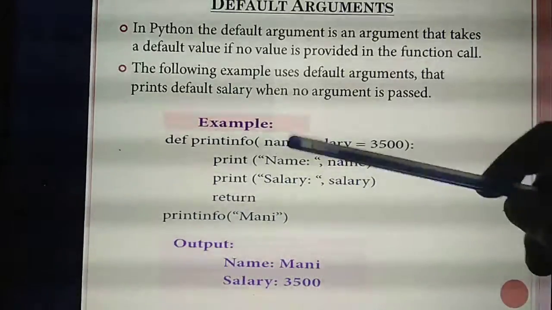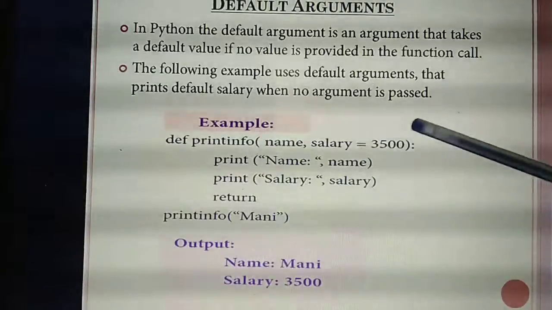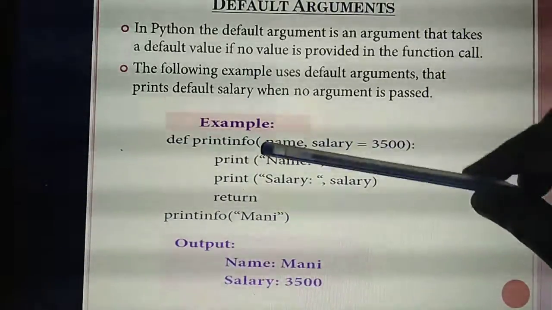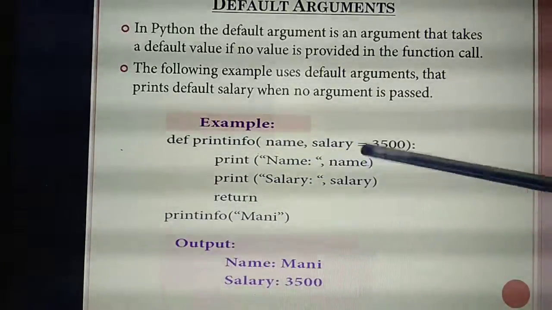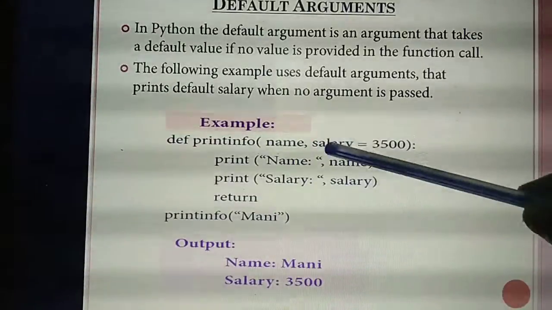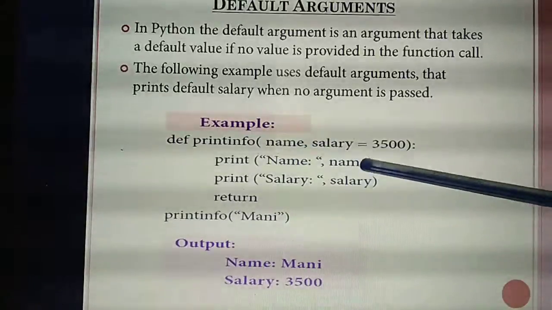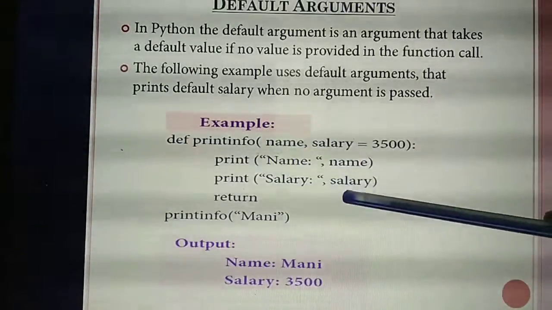Now listen to the program. So here you are passing 2 arguments, name and salary. In the place of salary, you are giving the default value 3,500. Next, you are printing. Print name. Name means which argument? Name. Then print salary. Which one? Salary. Okay, this is all important. Here whatever argument you are writing in small letters, the same you need to call here. Here also small letter salary, here also small letter salary.